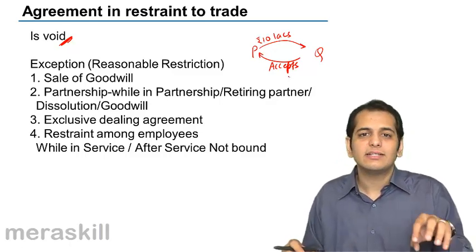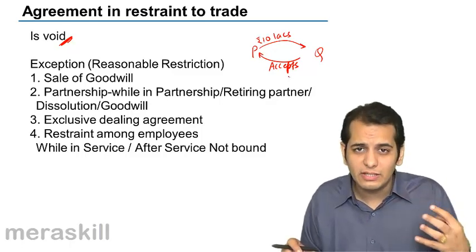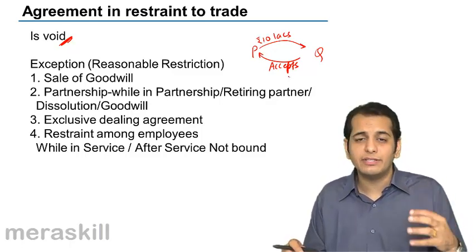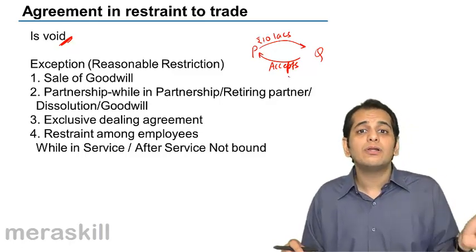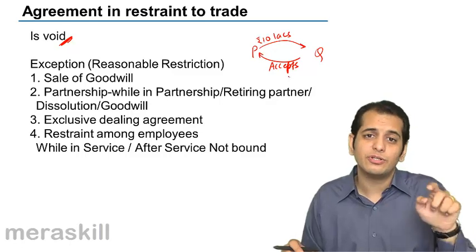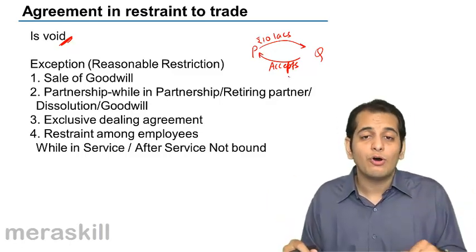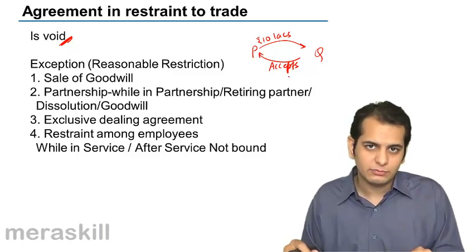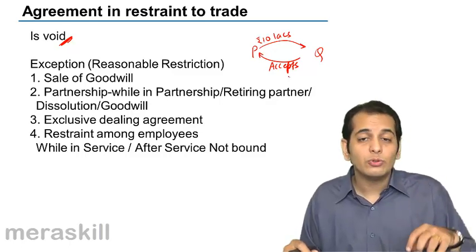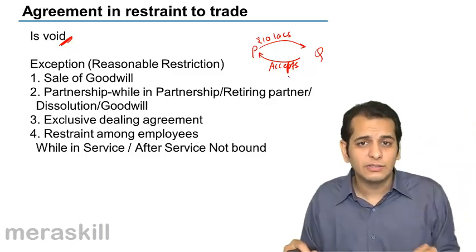Now he signs an agreement with the company that since I am the only seller, or the distributor, or the agent of the company, you will not appoint any other person as your agent, as your dealer. I should only get the exclusive rights of selling your products. So he is stopping the company from entering into business contracts with other sellers.